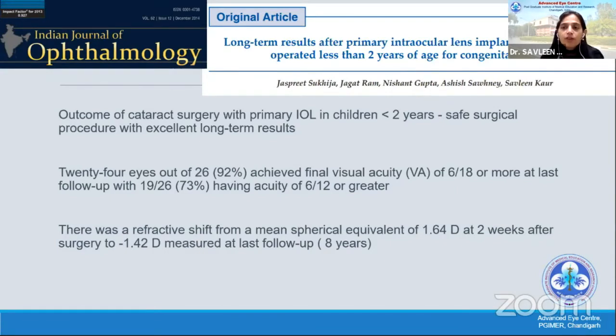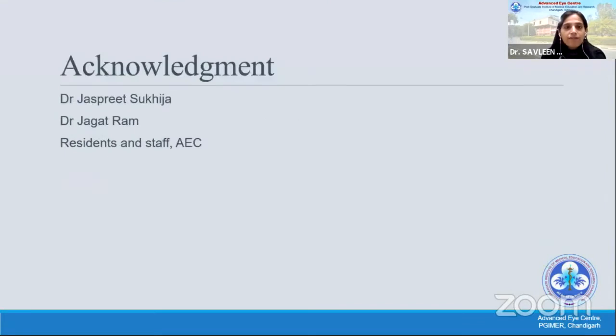So I think we should all frame our own methodologies for targeting our refractive errors, and then look at our outcomes, because they might be different in different children from different geographic regions. That's all I have for the presentation.